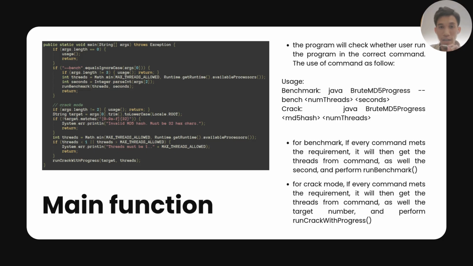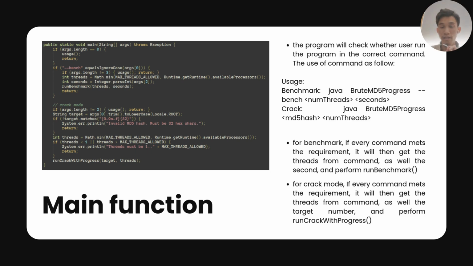My name is Awang Sohaimi, and today I'm going to present our program, which is BruteMD5, and explain what's inside it. Basically, it has a main function, some other functions such as usage, run benchmark, and run crack with progress, and also a user-defined class called CrackerWorker, and some other global functions. Now I'm going to elaborate on the main function.